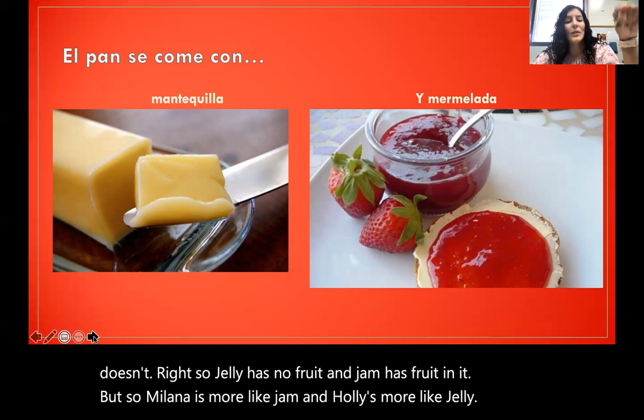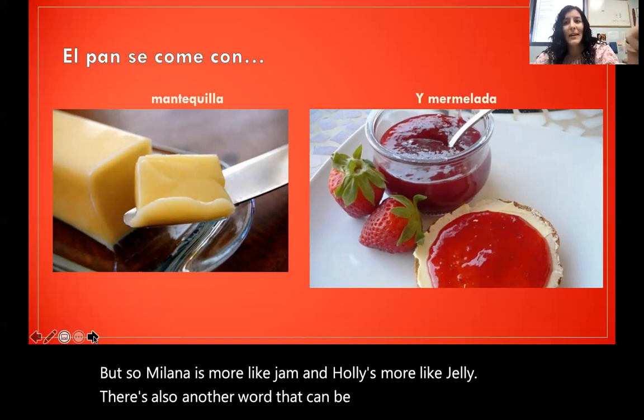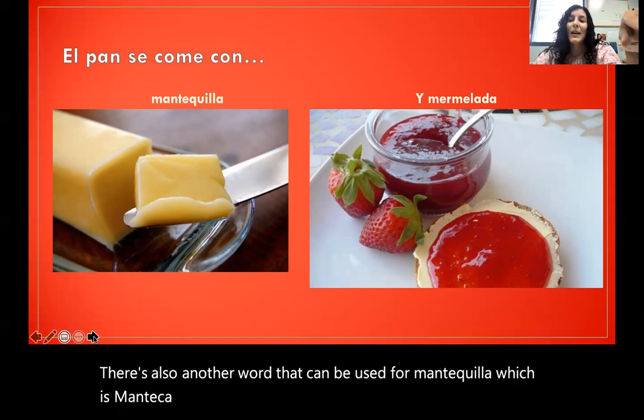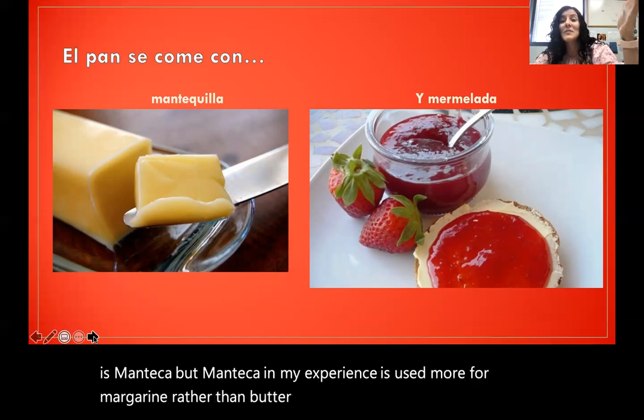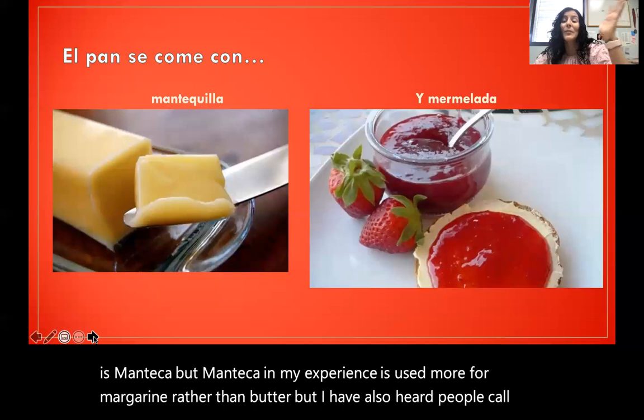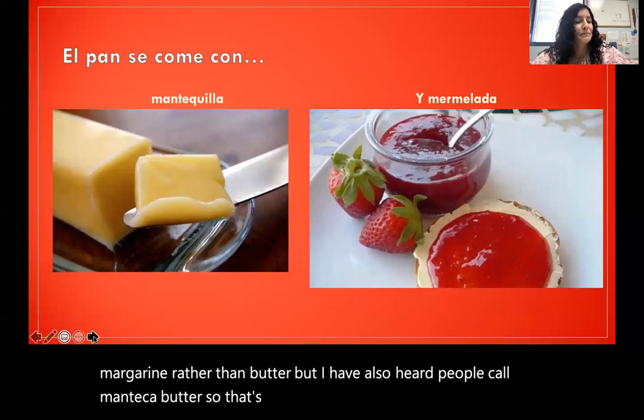There's also another word that can be used for mantequilla, which is manteca. But manteca, in my experience, is used more for margarine rather than butter. But I have also heard people call manteca butter. So that's another word that can also be used.